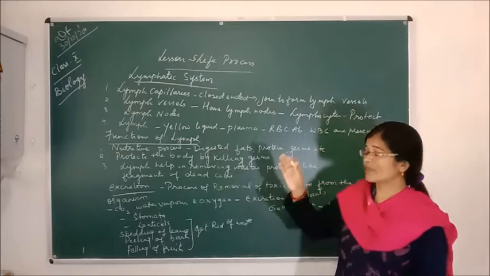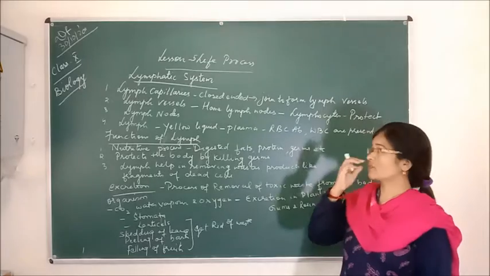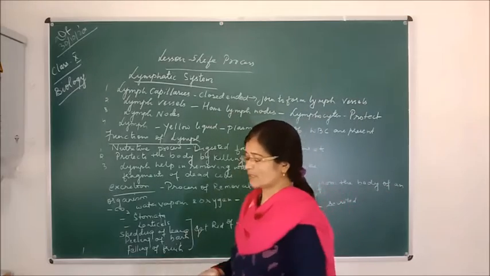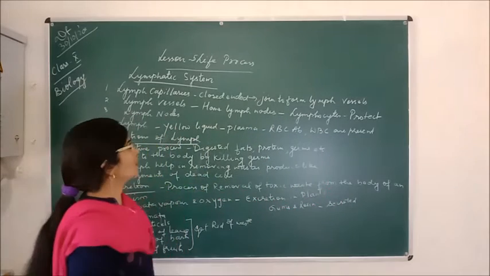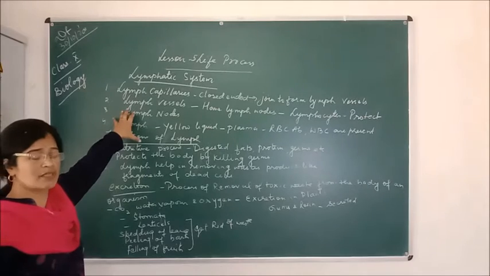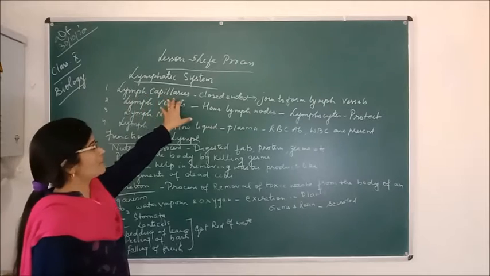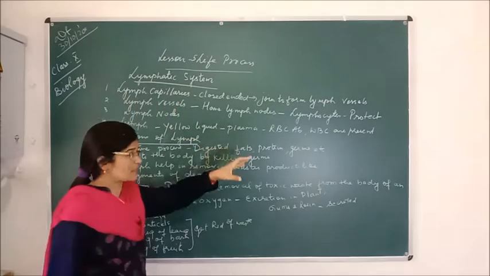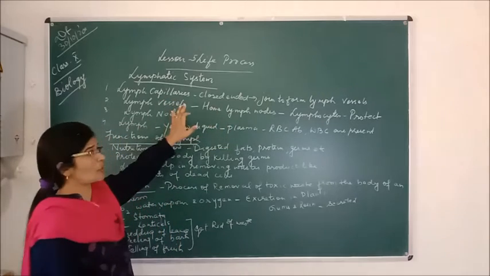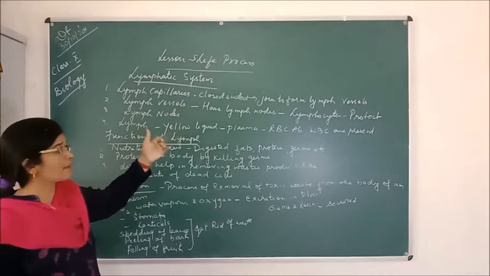And they have different functions also, just like the different organs of the circulatory system. So, one by one, I want to discuss. First is the lymph capillaries. We all know that in the circulatory system, we have studied about the blood vessels and the capillaries. In the same way, lymph capillaries are also tube-like structures which are closed-ended, and these lymph capillaries join to form the lymph vessels. And in the lymph vessels, only the lymph flows.